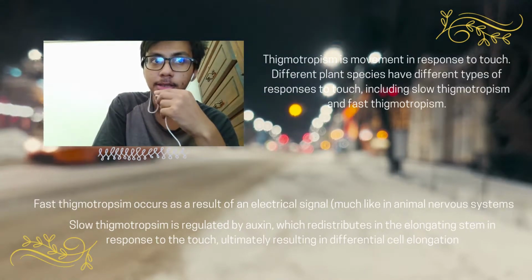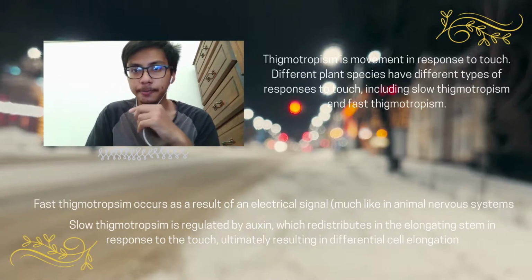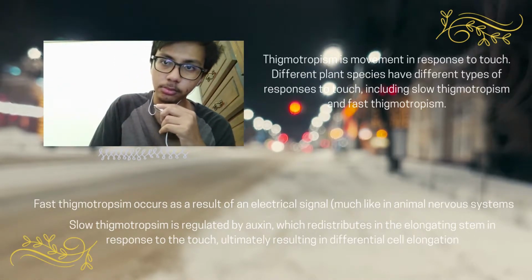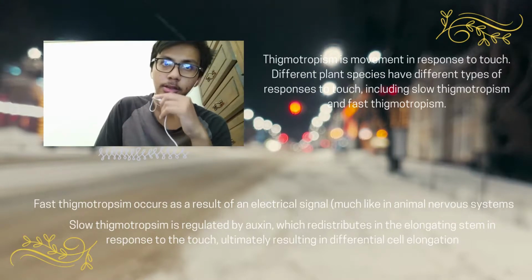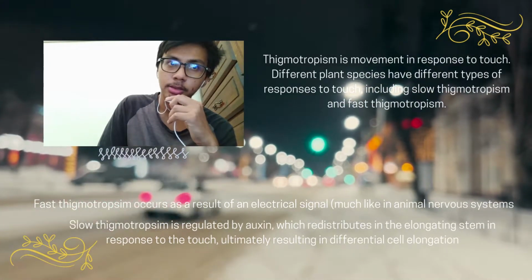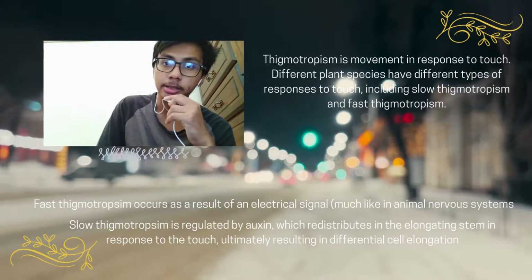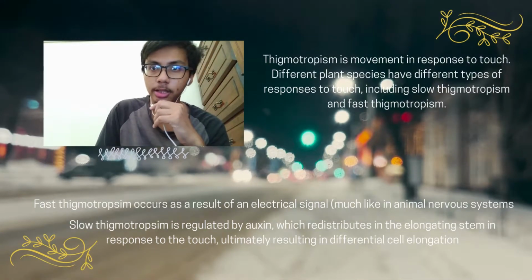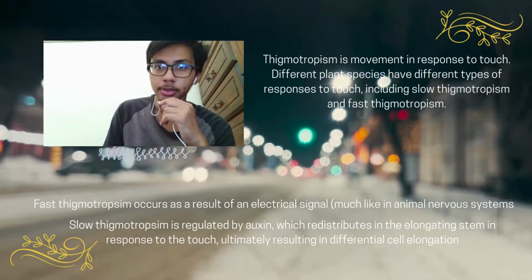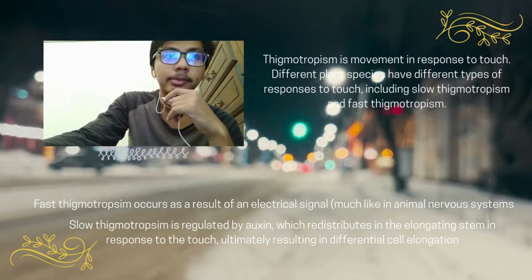Next is the fast thigmotropism. It only occurs in a few plant species and describes a rapid plant response to touch, such as the way the Venus flytrap snaps shut to trap an insect. These are examples of fast thigmotropism.